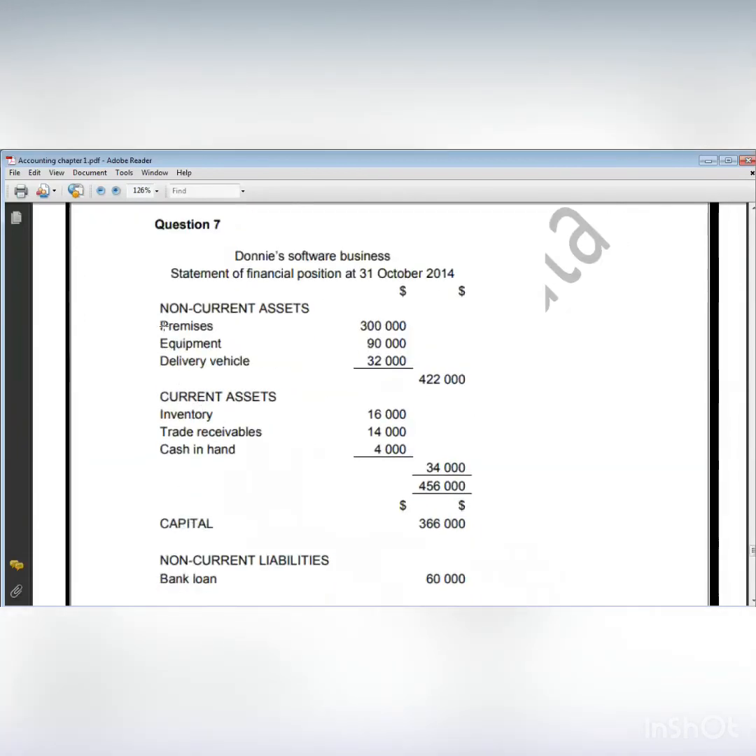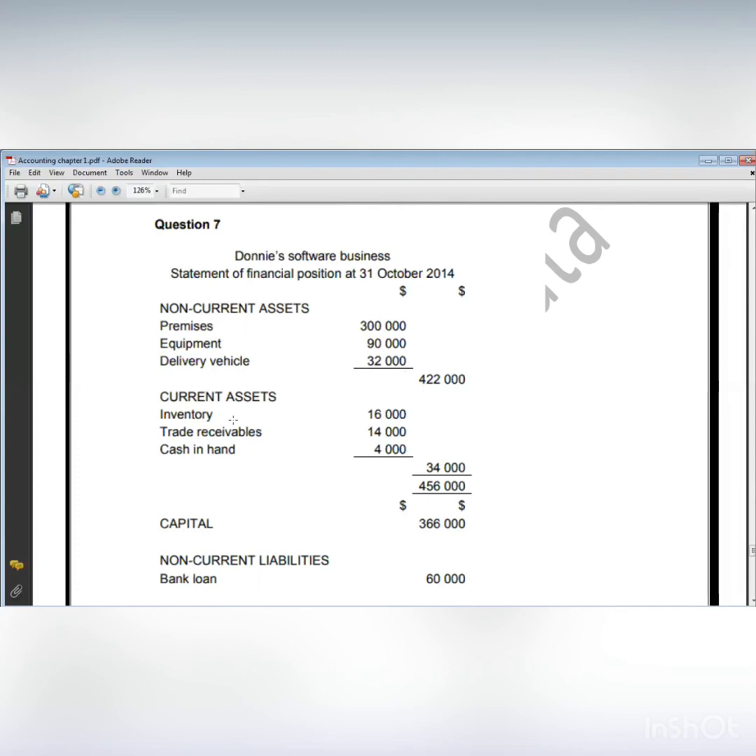I will start with non-current assets, then I'll write the current assets. Premises, we said that the premises is the first thing. Equipment or delivery vehicle, which one will last with me for a longer time? Equipment. Then delivery vehicle. Then I'm going to make a line, add these, and write the total in the last column. Then I'm going to write current assets.